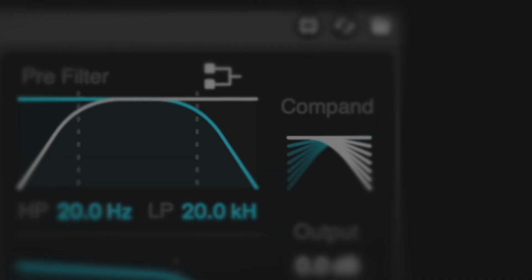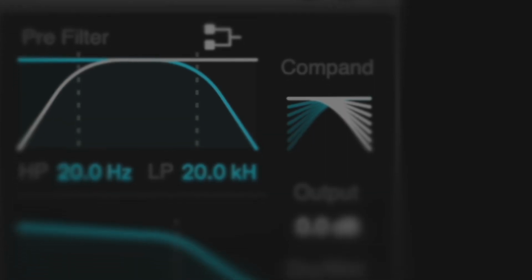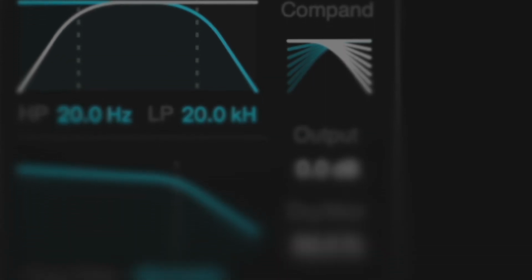On to the companders. When we convert sound into bits, the weighting of those bits is typically linear. Our hearing, however, is exponential. Companders map the signal across the input and output bits more accurately to how we hear. Companders are one reason that sending your audio through a bit crusher doesn't instantly result in the sound of vintage digital audio equipment.